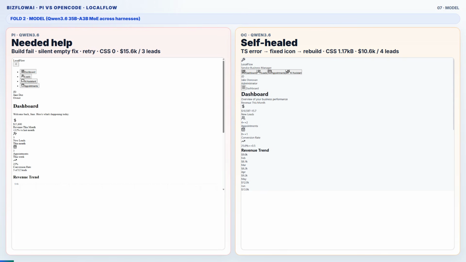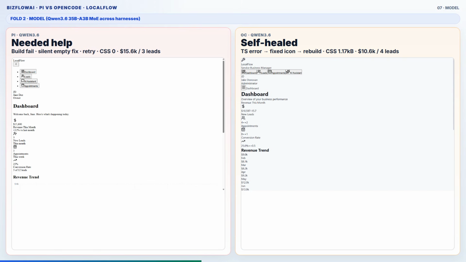Fold 2. The model story. Look across both harnesses. Under Pi, Qwen3.6 35B, A3B failed the first build, missing main file. Incomplete app. First fix attempt empty, silent, retry passed. CSS, none. Revenue 15,600. 3 leads.